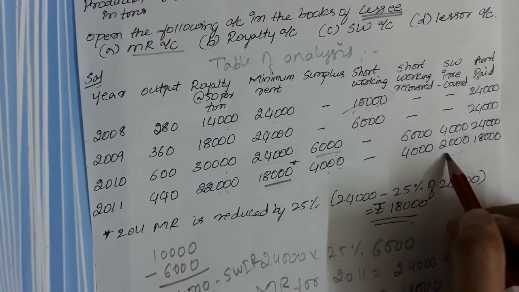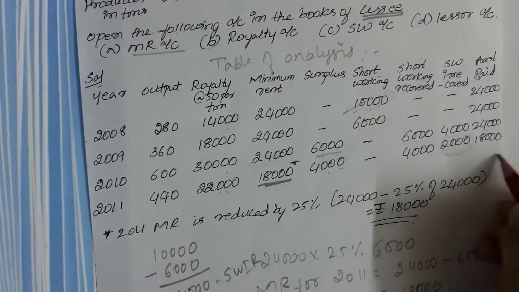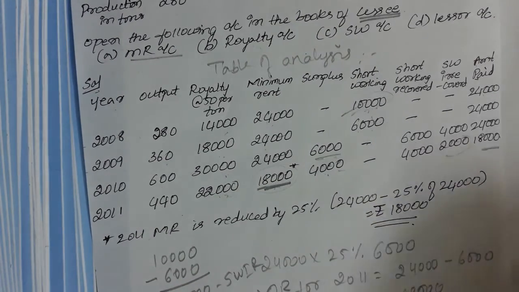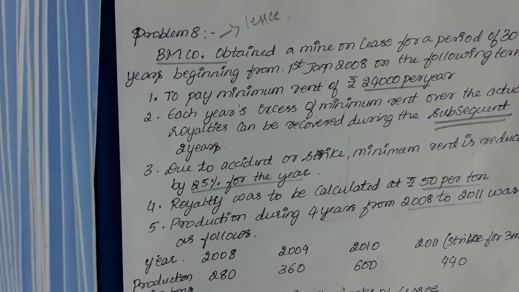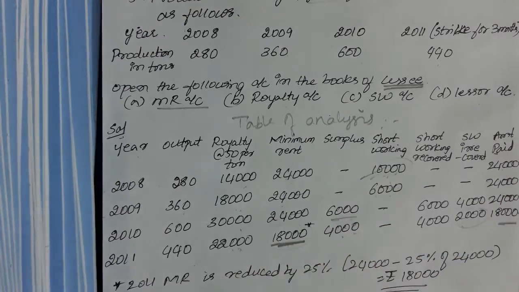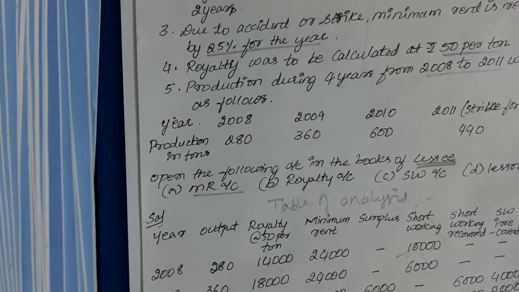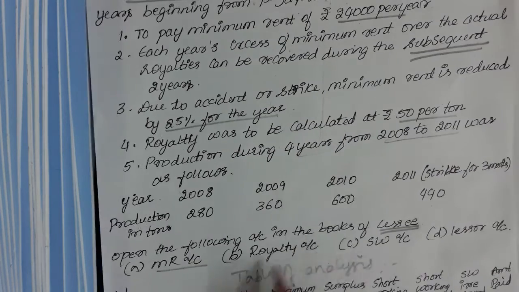So 2,000 is irrecoverability. So now what will I be paying? Whatever the minimum rent is, that I will be paying. So this is all about problem 8. Hope you have understood. It is very easy. Once you know how to prepare this table of analysis, you can prepare all the next 4 ledger accounts. So now prepare the minimum rent account, royalty account, short workings account, and lessor account.